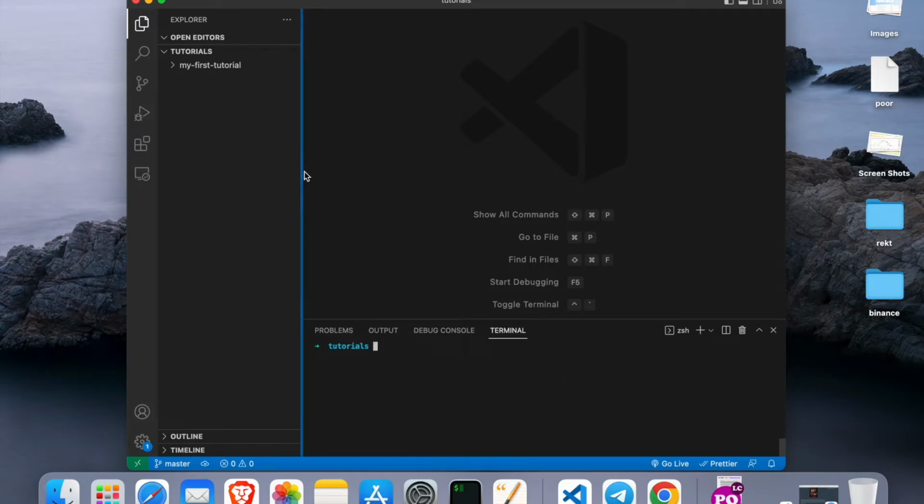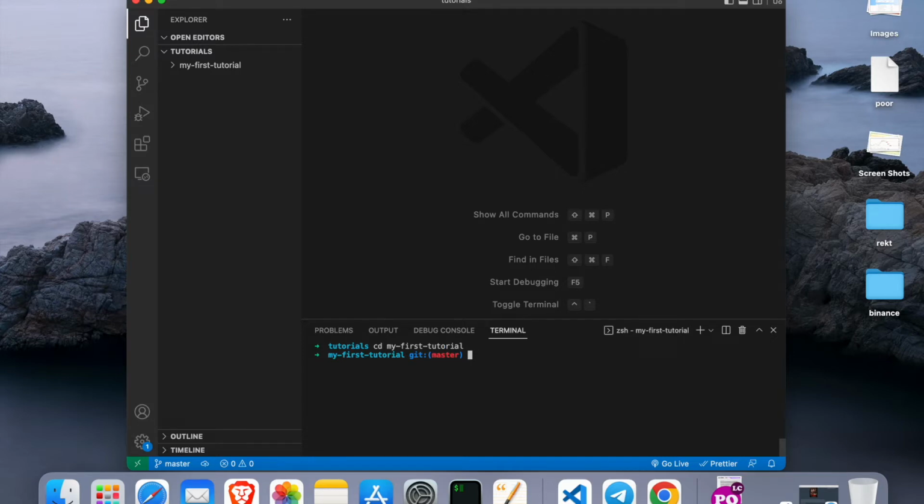Next thing you need to do is close your IDE and then open it in the folder that we have just created, or you can just cd into the folder using the terminal. It's up to you. So we go my first tutorial and then click on enter.